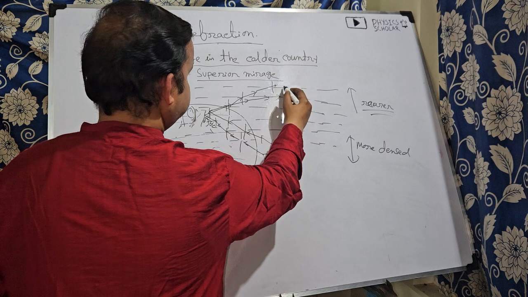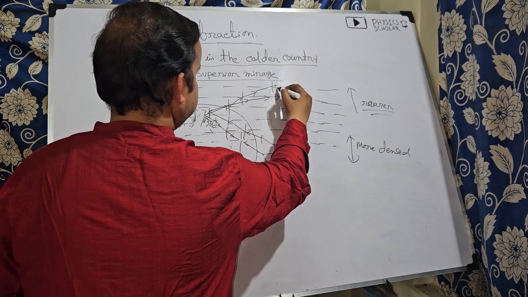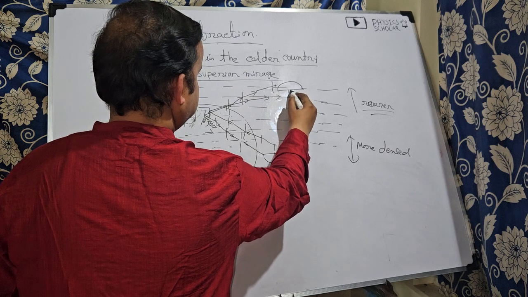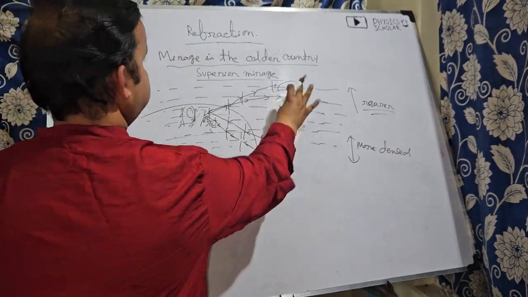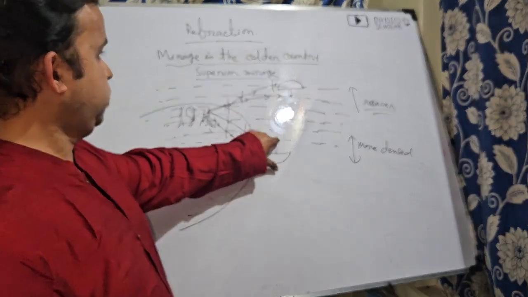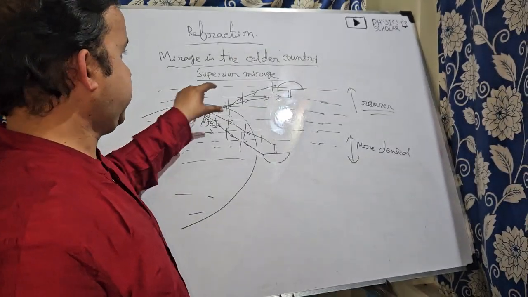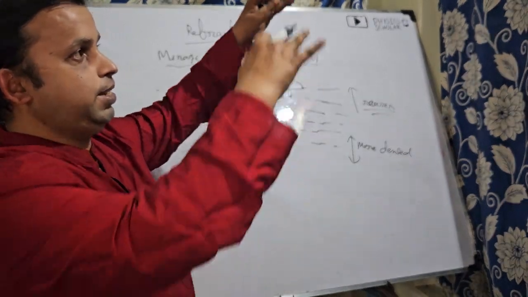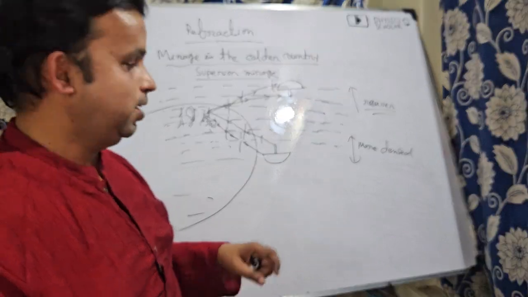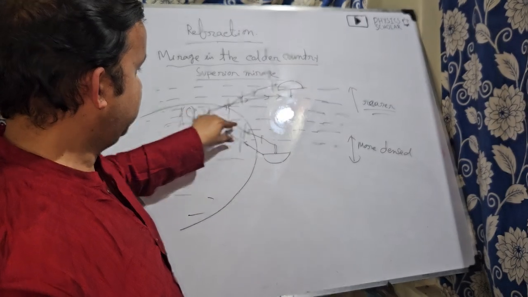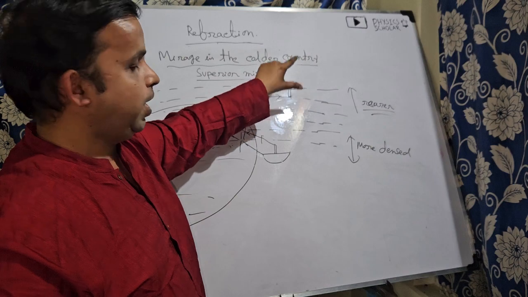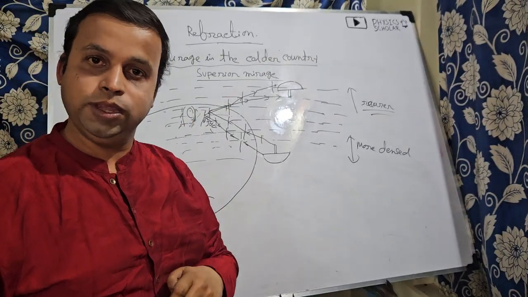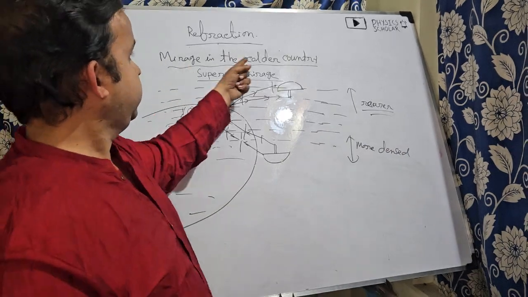Then what will happen? The observer can see an inverted image in the sky. That means it seems that the thing is hanging from the sky. Clear? So whatever the thing is here, due to total internal reflection, it will appear to hang from the sky. This type of mirage is known as a superior mirage. So it can be seen in the colder countries.